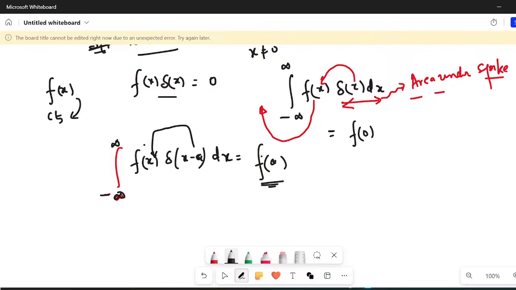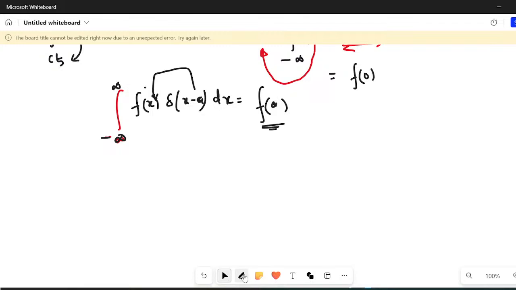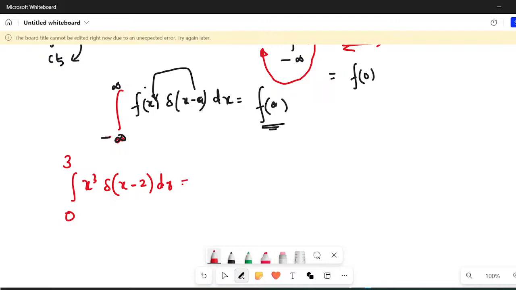So let us do some questions so that you are able to understand what I want to teach. I'm giving you a minute. Please write in the comment section the answer for the following: the integral from 0 to 3 of x cube delta of x minus 2 dx. Just let me know what the answer will be. I think this is easy, you'll be able to do it.